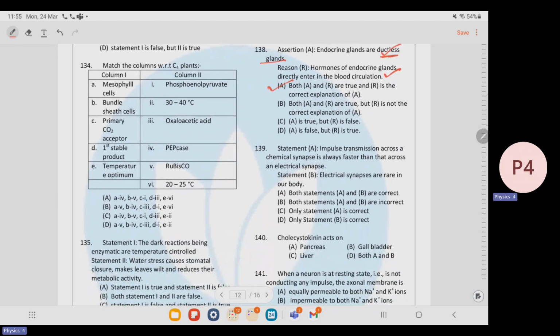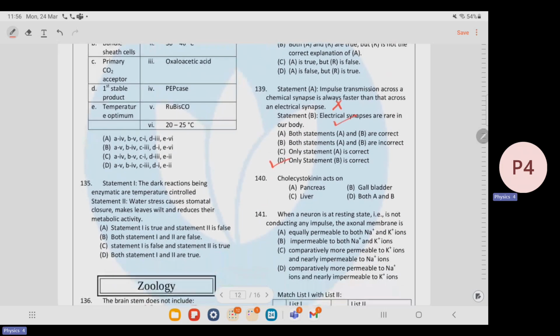Next question. Impulse transmission across a chemical synapse is always faster than that across an electrical synapse? No, it is false. Electrical synapse is faster than the chemical synapse. Next statement, electrical synapses are rare in our body. Yes, true. So here the correct option is D. Next, cholecystokinin acts on pancreas also and gallbladder also. So here the correct option is actually D.